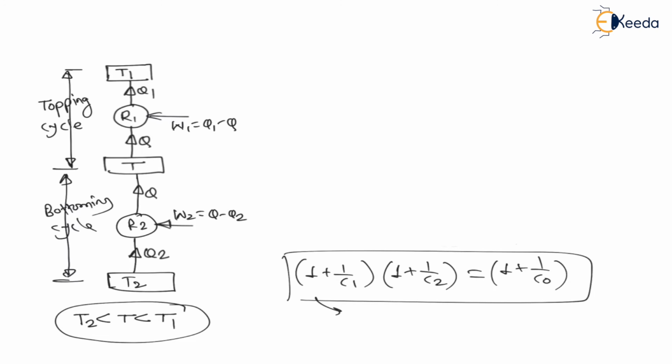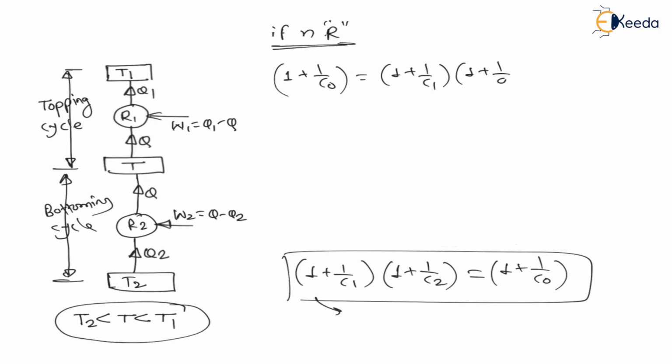If n refrigerators are connected in series, then the overall COP becomes 1 plus 1 upon C overall is equal to 1 plus 1 upon C1 into 1 plus 1 upon C2 into 1 plus 1 upon C3 and so on up to n refrigerators, right?